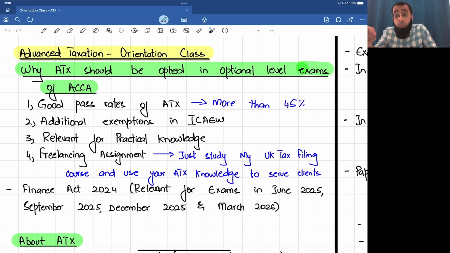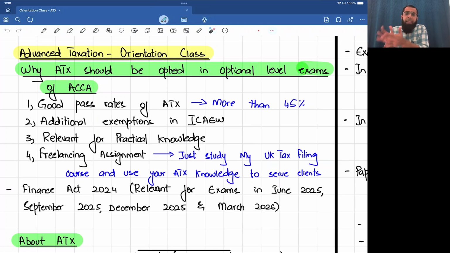If you plan to move to UK, then also UK variant is very important. And even if you're not planning to move to UK, then also this UK tax will give you an understanding about the taxation structure of your local country also. Like in advanced taxation, we don't have a Pakistani variant or an Indian variant or a Gulf variant.